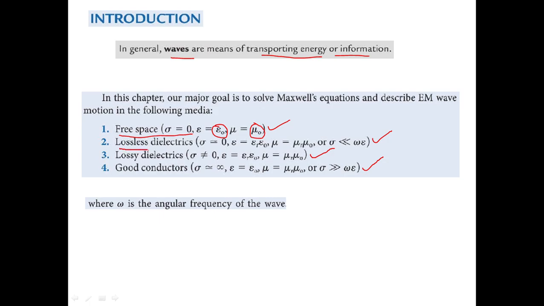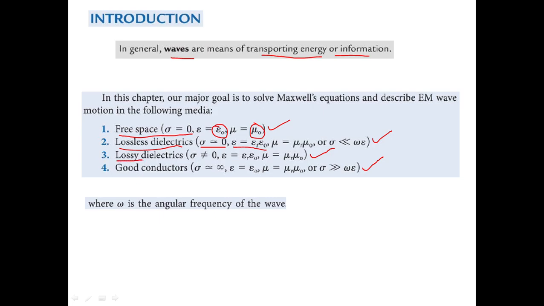The second one, lossless dielectric. What do you mean by dielectric? In a dielectric, the conductivity should be zero, correct? So conductivity is almost zero. And then epsilon will be epsilon r epsilon naught. A dielectric will have its own relative permittivity and its own relative permeability, so we are including epsilon r and mu r also here. Sigma, that is conductivity, should be very small compared to omega into epsilon, where omega is the angular frequency of the wave, right?